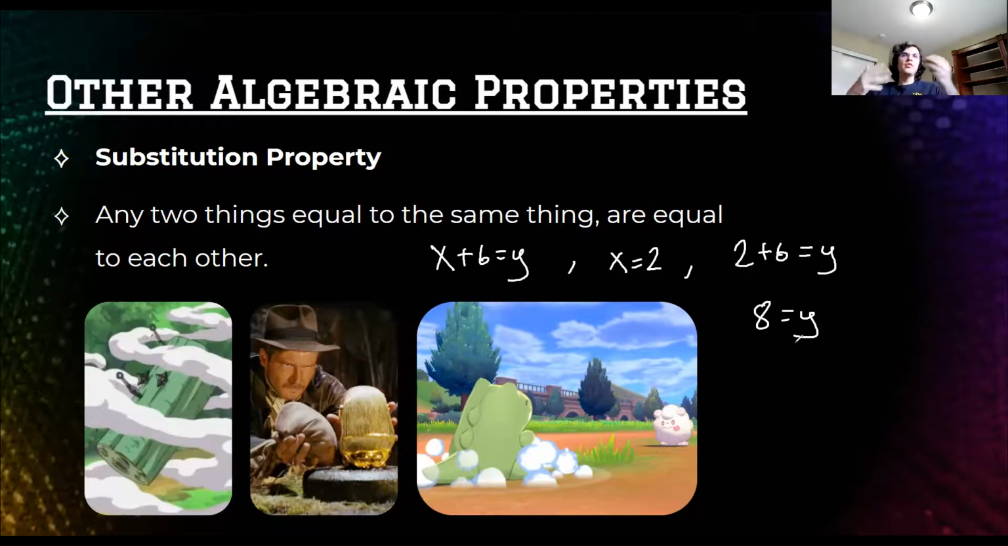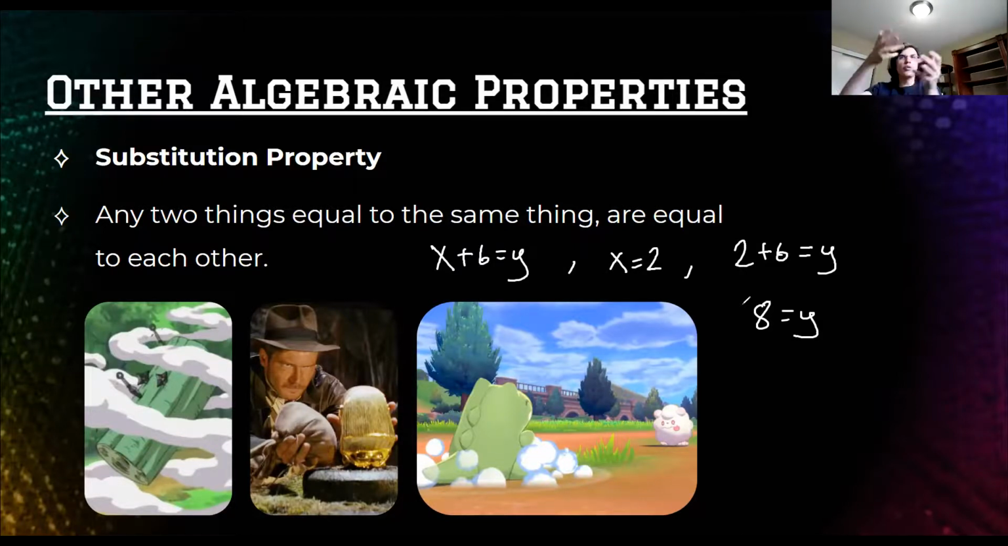Even though x is 2, it is 2. That didn't change anything. Sometimes being in a more useful form allows me to solve other things. x wasn't helpful over here, but once I know x is 2, then I can say 2 plus 6 and get 8, right? So the substitution property allows us to replace things with other things they're equal to. As you can see in the pictures, think about it like Naruto or Pokemon or Indiana Jones, where they replace something with something else, right?